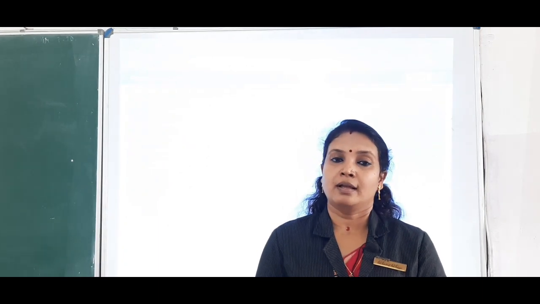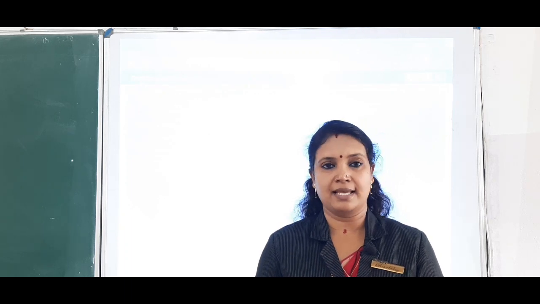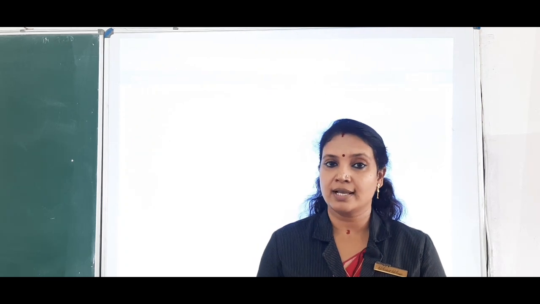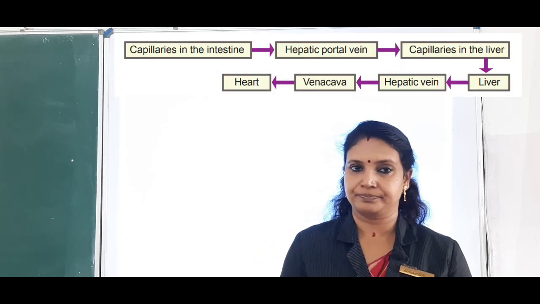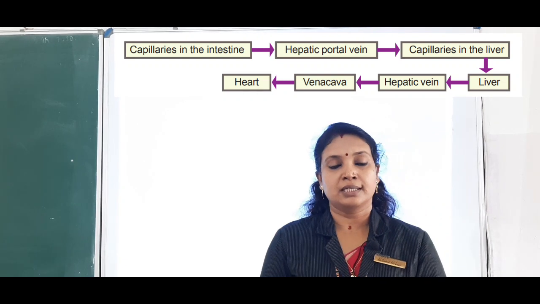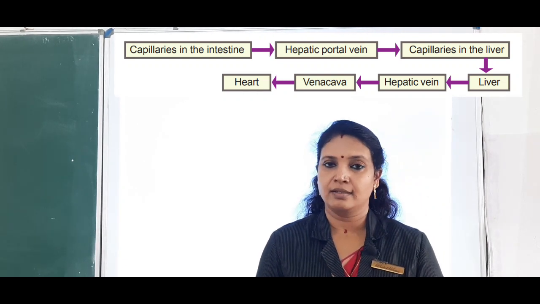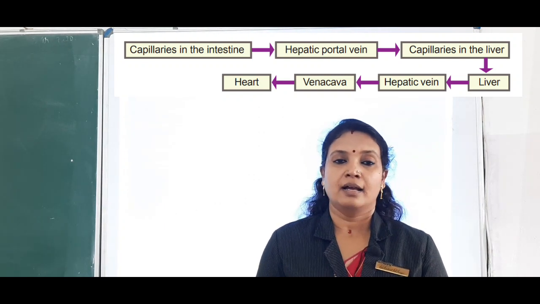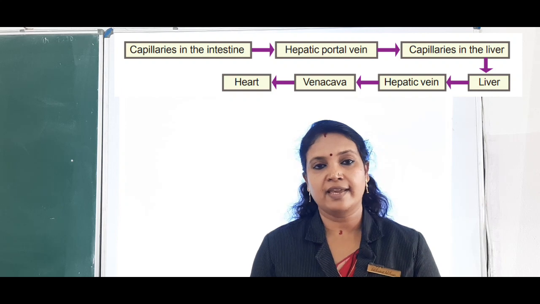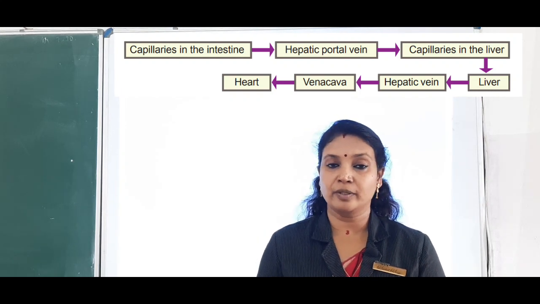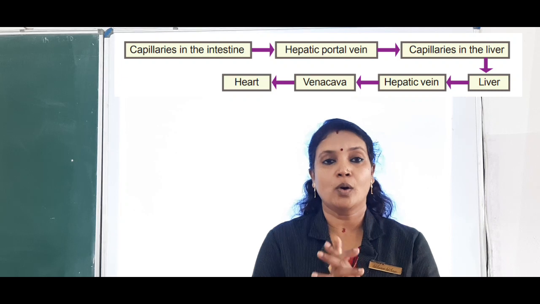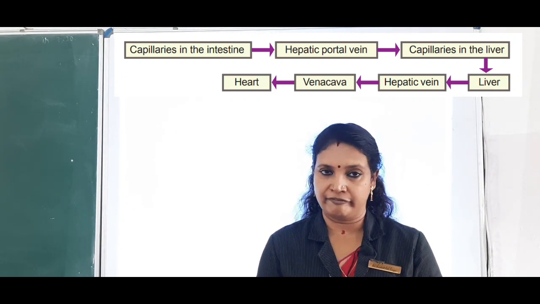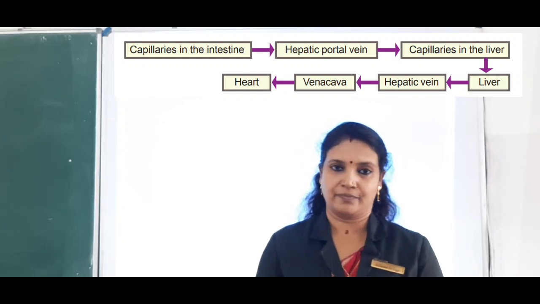Okay, so this is taking place with the help of another circulation known as portal circulation. Okay, so in portal circulation the portal veins are included, and you know that generally the veins carry blood from different parts of the body to the heart, but all veins do not reach the heart and they carry blood from organ to organ.